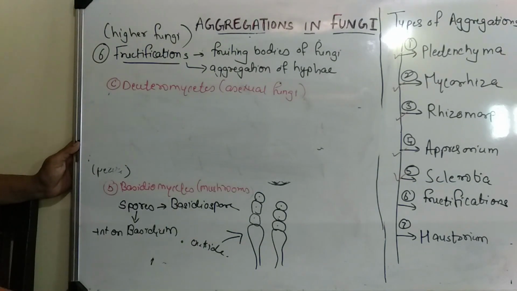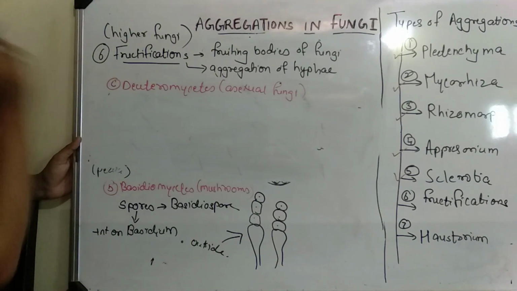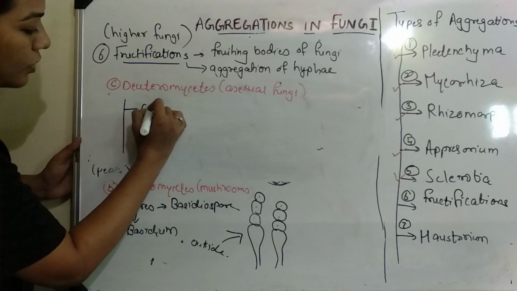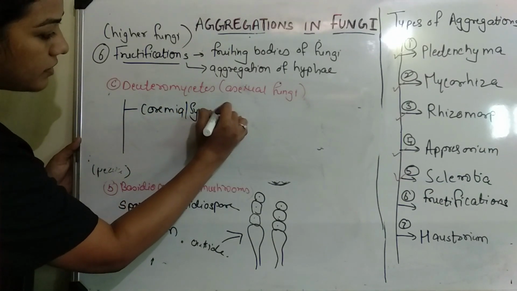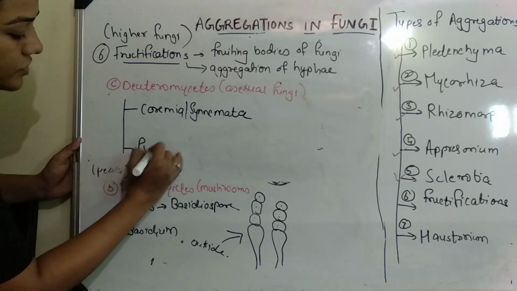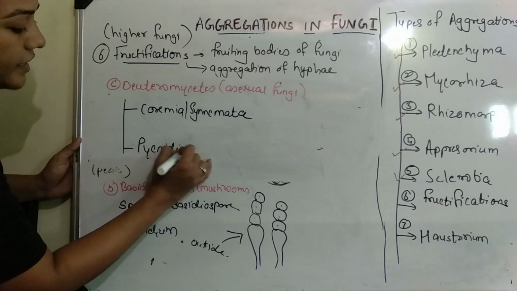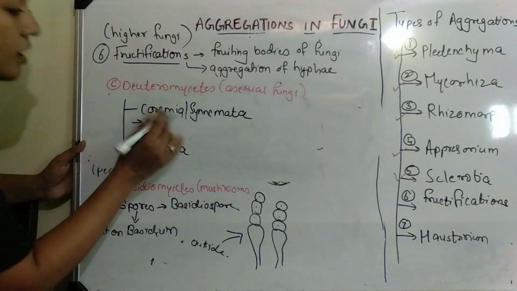In this, what you can see is specific structures, which is called Coremia or Synnemata. And another structure which is called Pycnidia. So what is a Coremia or Synnemata?